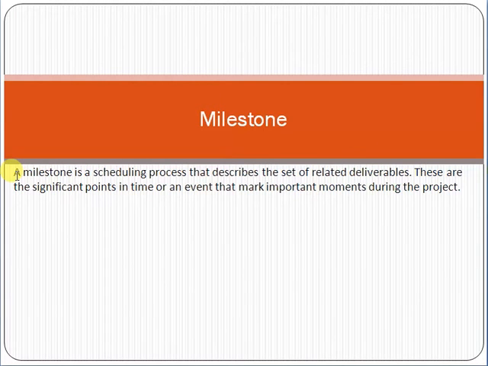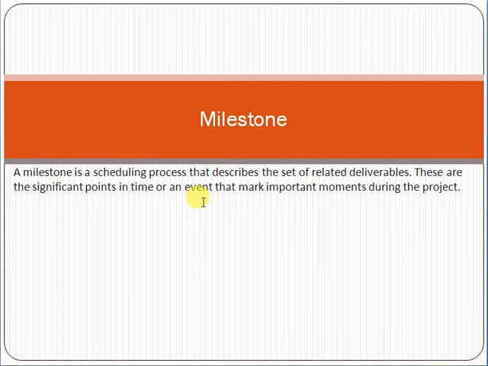Another term is milestone. Milestones mean, friends, it is a scheduling process that describes a set of related deliverables. These are the significant points in time of an event that mark important moments during the project. For example, important events can be considered as the scope sign off, the contract sign off, the UAT sign off, development completion, production deployment, production movement, arrangement of hardware. So these are particular events of time which we can consider very important.